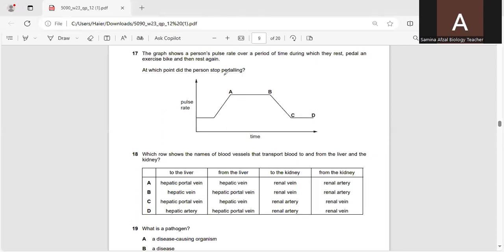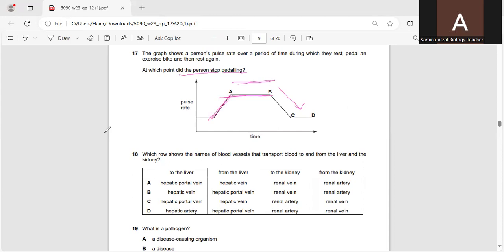At which point did the person stop pedaling? Pulse rate is normal, then pulse rate is increasing. At A it becomes smooth from A to B, then it goes towards normal. So in this case, I would like to say the person stopped pedaling where A to B is smooth.